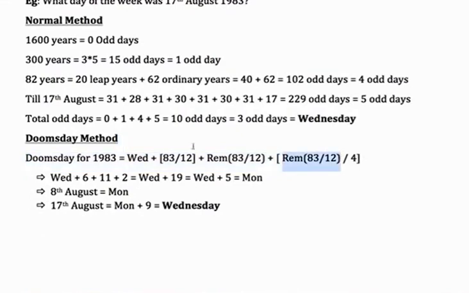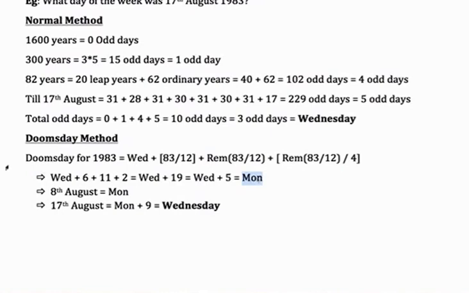So how much is that? 83 by 12, it is divisible 6 times. 72 is divisible essentially. Then I get 11 as the remainder. 11 by 4, I get it as 2. So I get Wednesday plus 6 plus 11 plus 2, I get Wednesday plus 19. Wednesday plus 19 is the same as Wednesday plus 5, or I get it as a Monday.